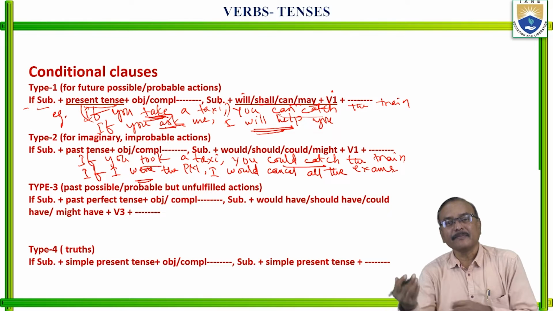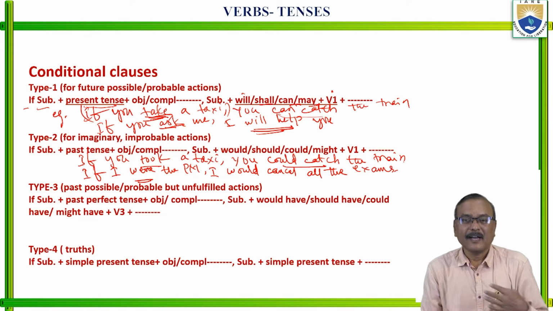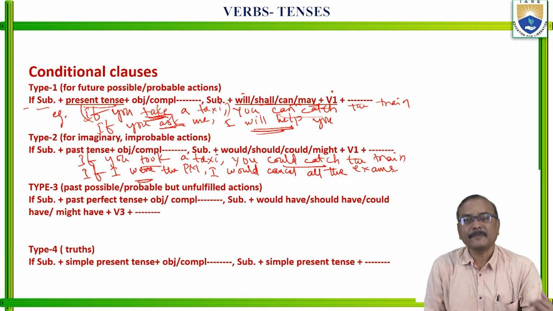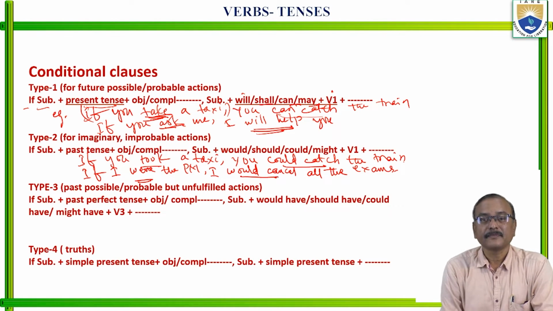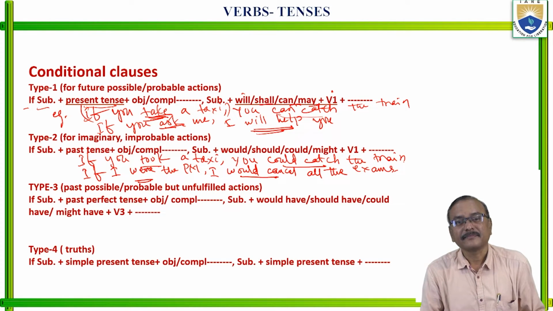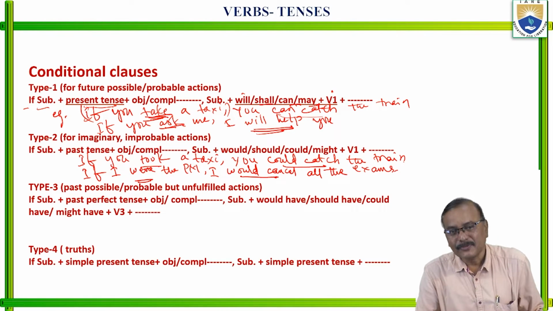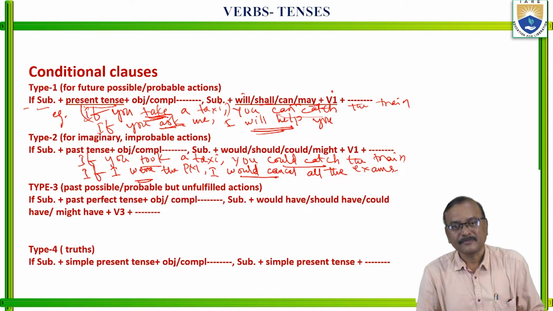Just in our imagination only, here it is possible. Okay, I know here it is not possible for me. Right? If I were the PM, I would cancel all the exams. This is also not possible. Okay? If I were you, okay, I would kill him. Means, is it possible here I becoming you? No. If I were you, means if I were in your position, okay, I would kill him.